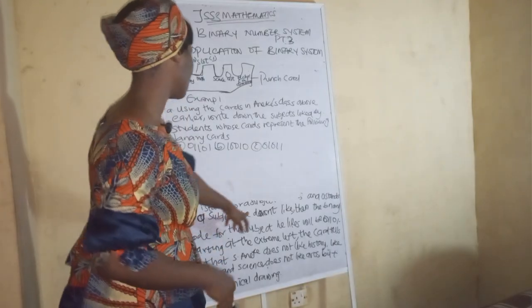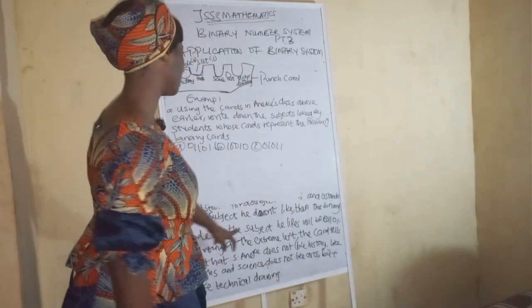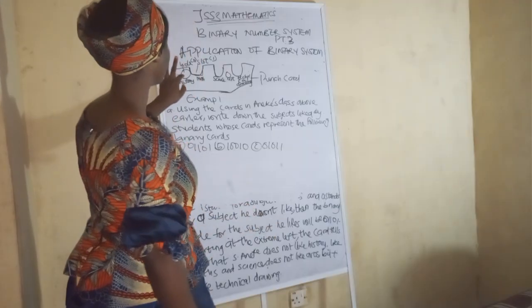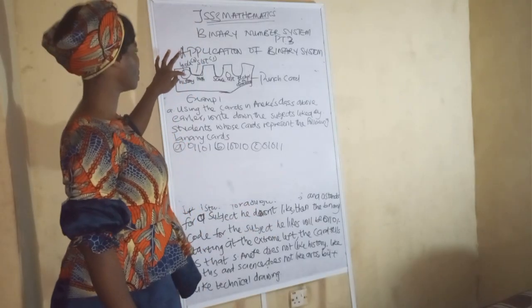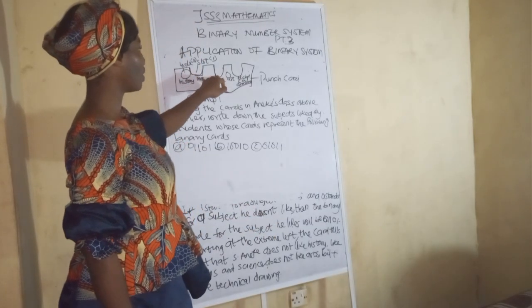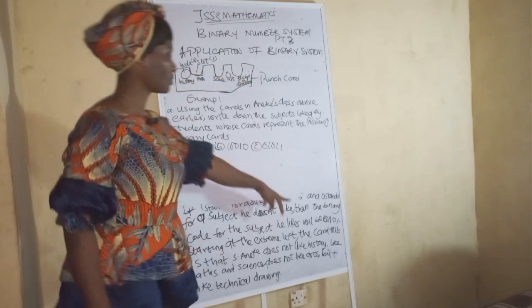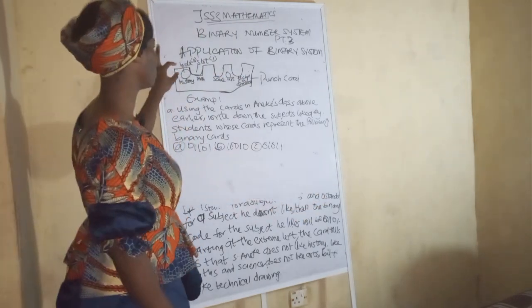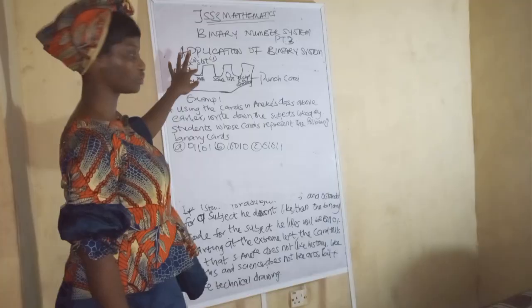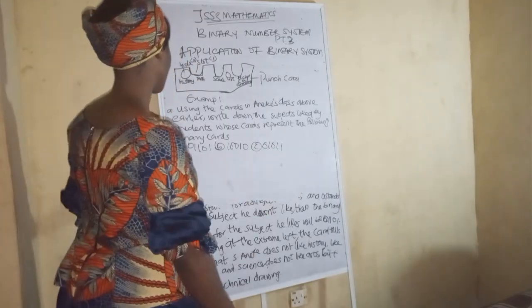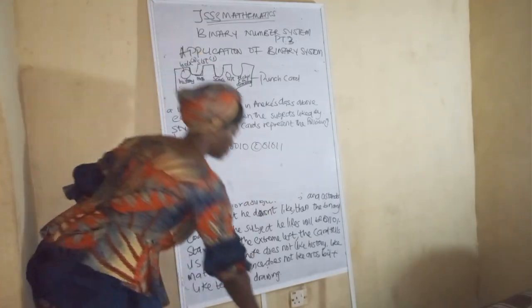So the binary code for the subjects he likes is 0, 1, 1, 0, 1. The hole represents 0, the slot represents 1. So that's for that.